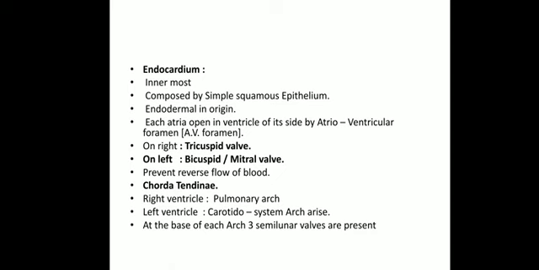Now the ends of these valves, or we can say these flaps, are attached to the muscular processes of the walls of the ventricles. So these valves are attached to specific muscular structures present in the walls of the ventricles, and these thread-like structures are called chorda tendineae. So what are chorda tendineae? Chorda tendineae are thread-like structures which are responsible for the attachment of the flaps or cusps of the valve to the wall of the ventricles.